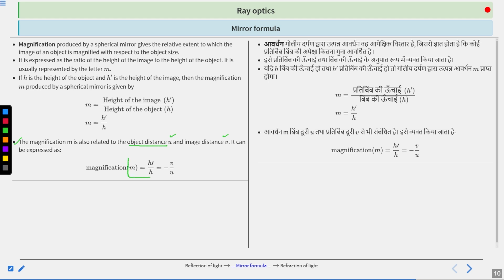Clear? Here H prime is the height of the image, H is the height of the object, V is the image distance from the pole and U is the object distance from the pole, the mirror. So this formula is also important for solving the numericals. H prime divided by H is equal to minus V by U. Here the minus sign means this is on the left side of the principal axis of the pole. Clear?